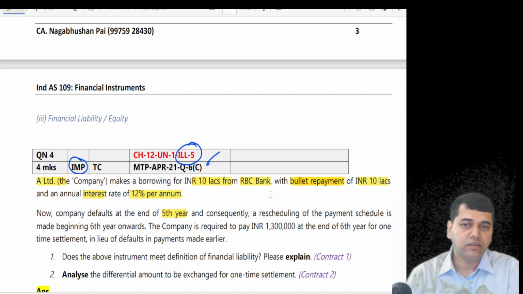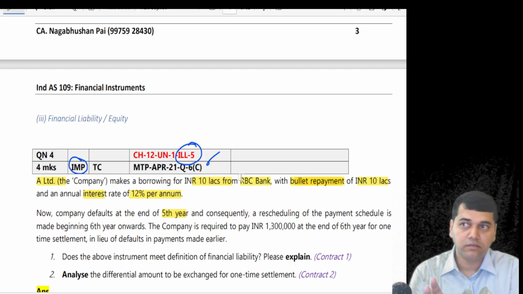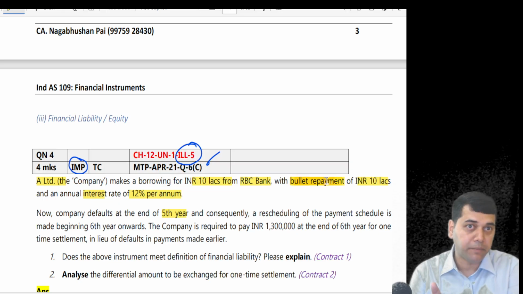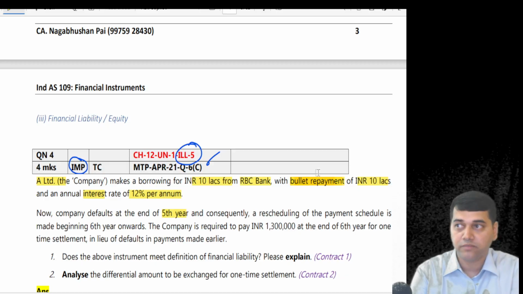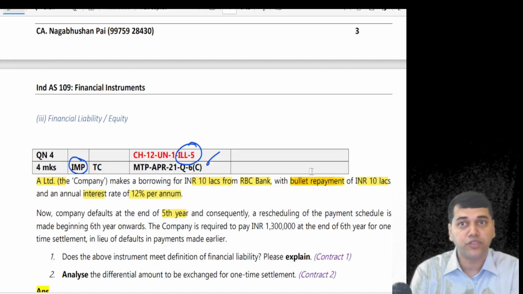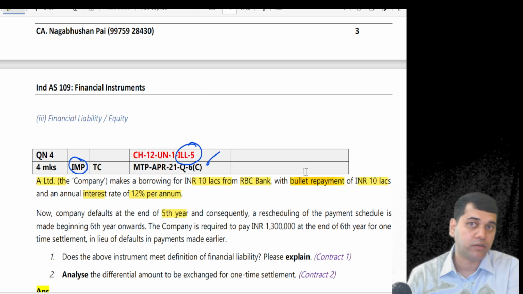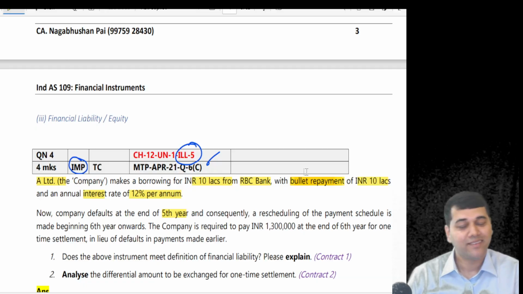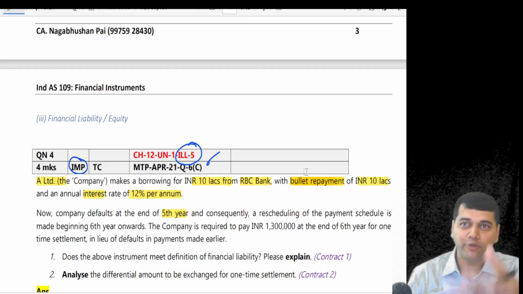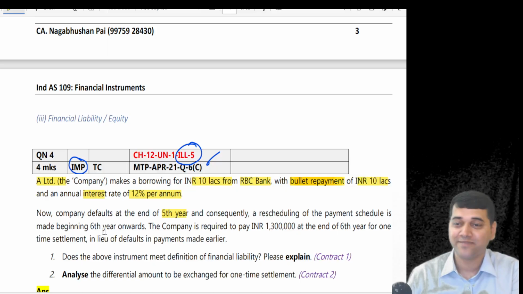Now here, they didn't tell me the life, but since they used the word bullet repayment, I make an assumption that this must be a plain vanilla bond. You have to be good at making assumptions and figuring out what they have given, what they have not given. This is FR. Followed, no? You don't know the institute now. I'll show you who the institute is with their questions.